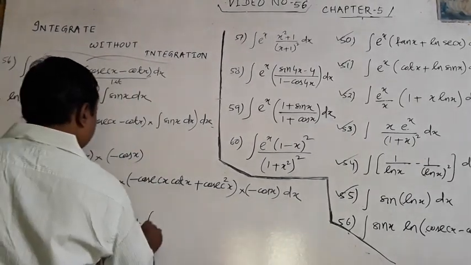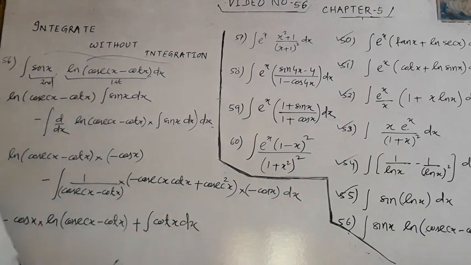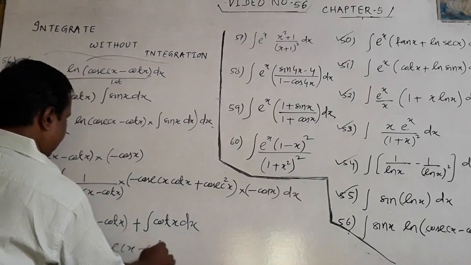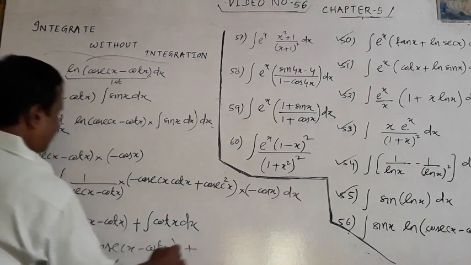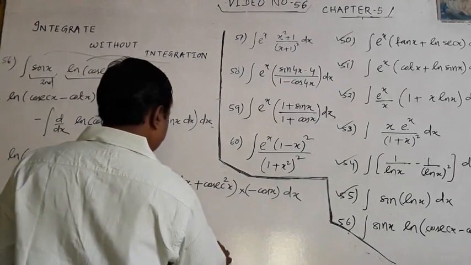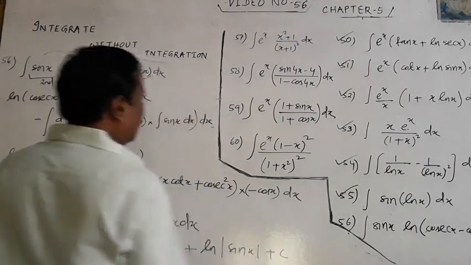And integration of cot x is what? It is minus cos x ln cosec x minus cot x, and integration of cot x is ln sin x plus c, and it is your answer.